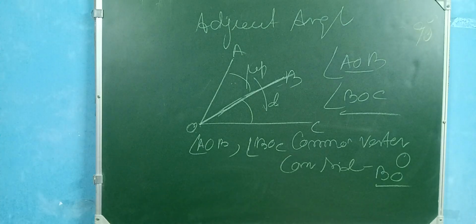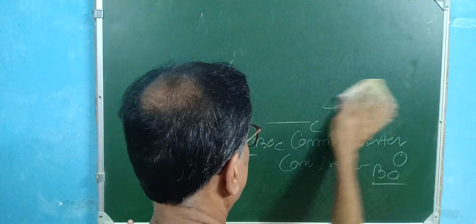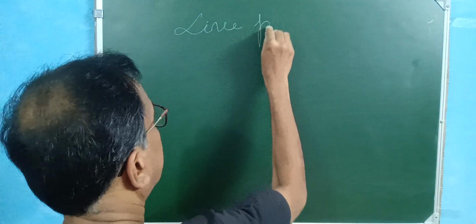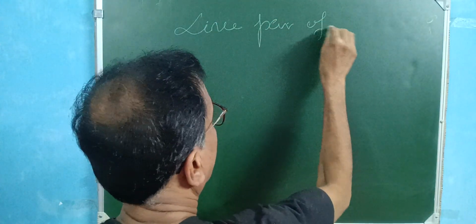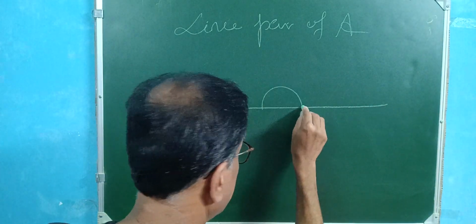And one more for today, the linear pair of angles. A very important thing is the linear pair of angles. Suppose there is a line, you know this is 180, the straight angle.